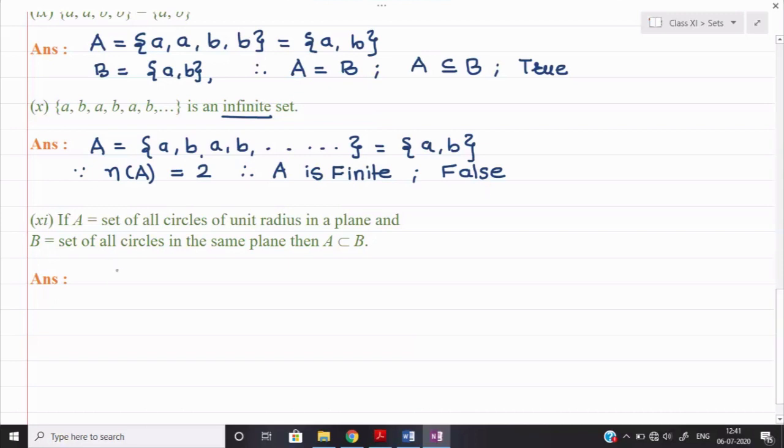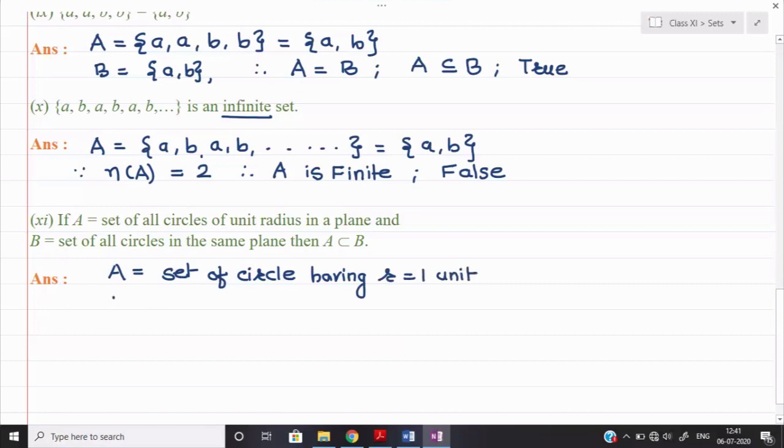So let me write down set A more clearly. For example, set A is equal to the set of circles having radius equal to 1 unit.